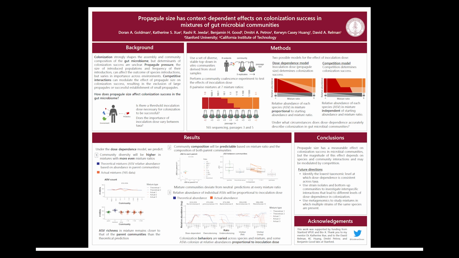Overall, these results show that although community diversity and composition are not determined primarily by inoculation dose during community mixtures, dose dependence is present among individual species in these mixtures and may drive overall community level signatures of dose dependence. The distribution of colonization behaviors, including dose dependence, is dependent on community composition and may be affected by species and community interactions, including competition.